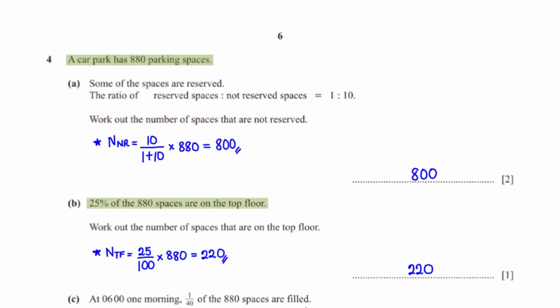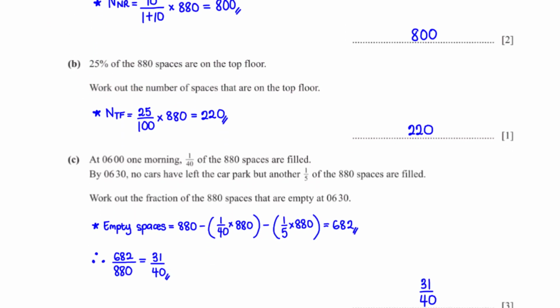25% of the 880 spaces are on the top floor. Work out the number of spaces that are on the top floor. To get this number, we simply multiply 25% by 880. This gives us 220.